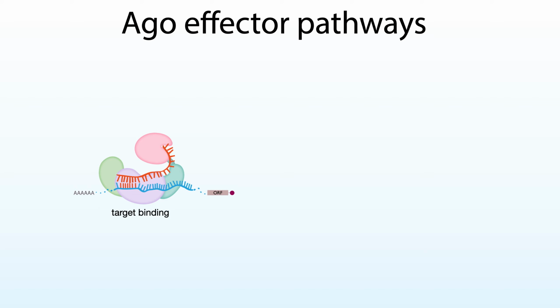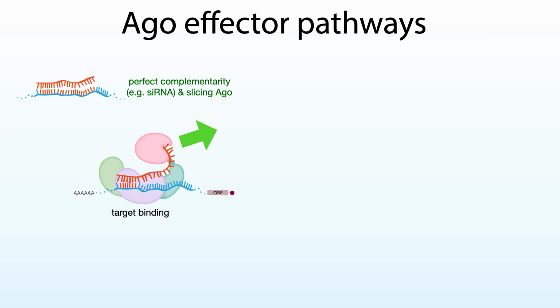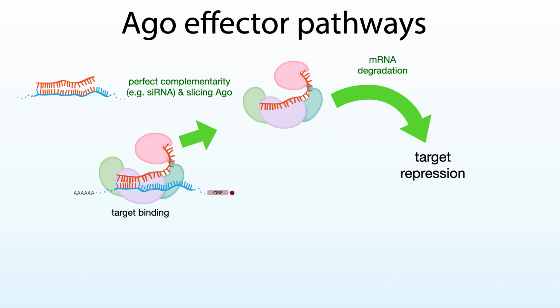Upon binding to one of these targets, what happens next depends in part on the Argonaute protein and in part on the amount of complementarity between the guide and the target. Some AGOs, including human AGO2, have what we call slicing ability. This means that if they bind to a perfectly complementary target, they can cleave the target across from nucleotides 10 and 11 of the guide in a process we call slicing. This exposes free ends of the RNA to exonuclease chewing, leading to mRNA degradation.